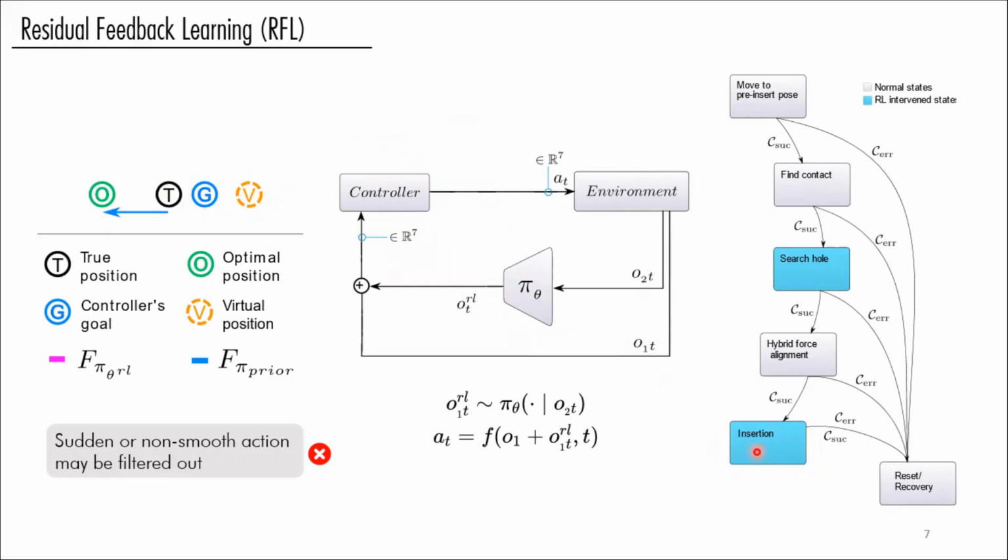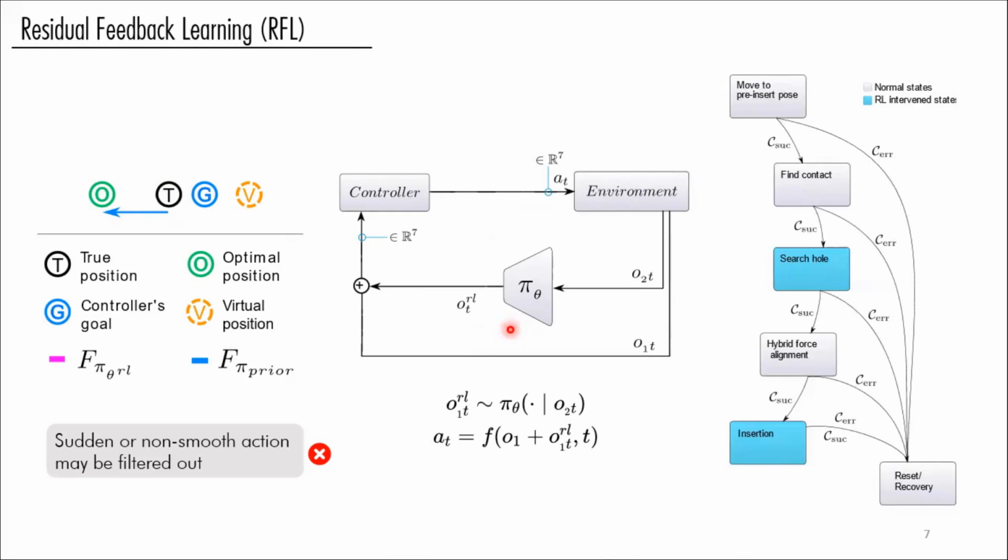For example, if during insertion an ideal policy applies a rather high frequency vibration for the peg insertion, this may not be achievable in such an algorithm.